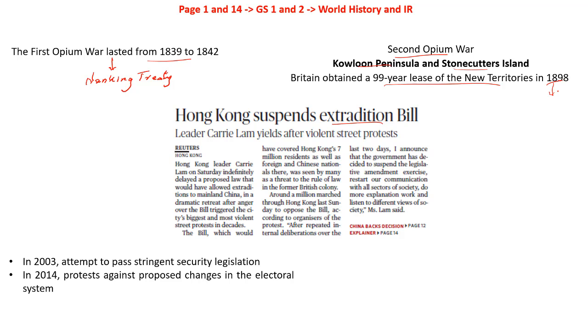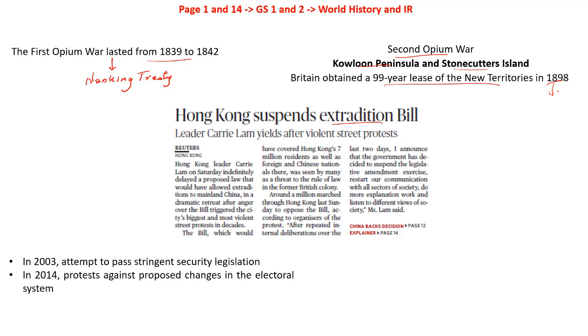But this is not all. Every now and then, China tries to meddle with Hong Kong. Why? Because Hong Kong is not directly under the control of the Chinese mainland. That is why the Chinese Political Bureau tries to meddle every now and then. But this is not taken easily by Hong Kong. So there have been any number of protests in the past.